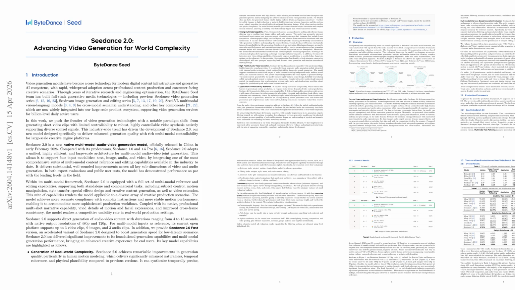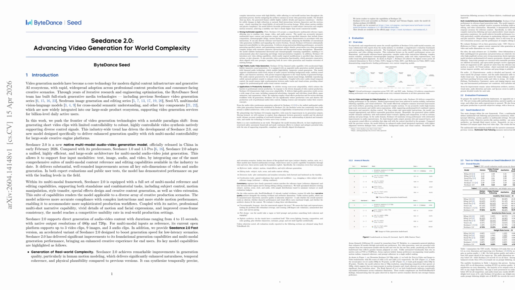Let's explore the second paper, Seedance 2: Advancing Video Generation for World Complexity. Seedance 2 is ByteDance Seed's native multimodal audio-video generation model, extending Seedance 1.0 and 1.5 from synchronized audio-video synthesis to unified text, image, audio, and video conditioning with integrated reference, editing, and continuation controls.